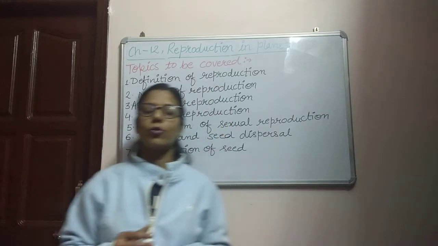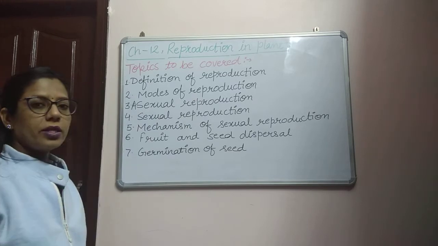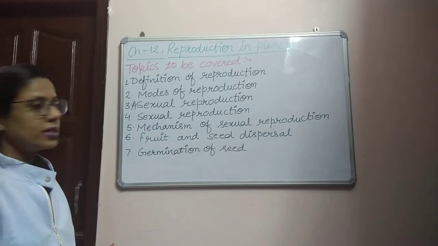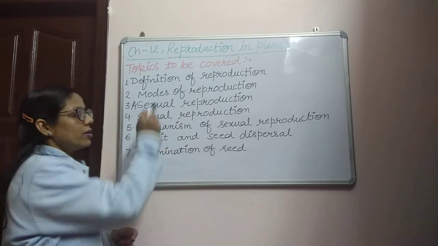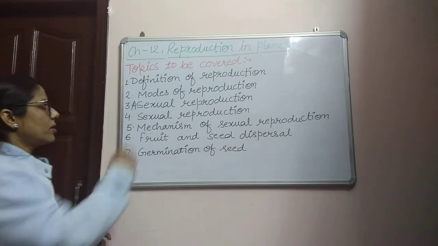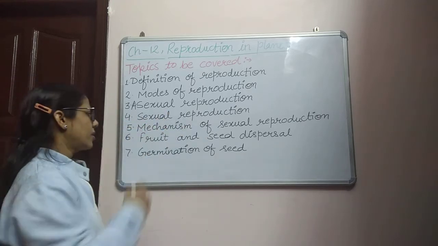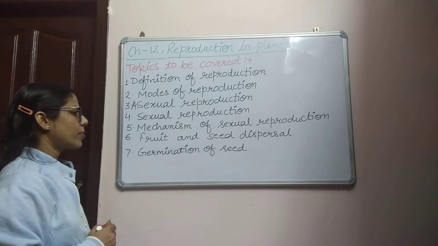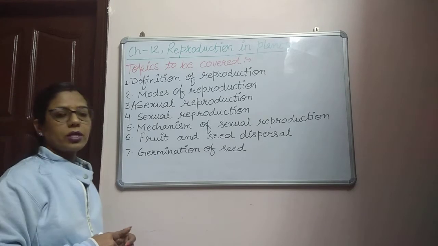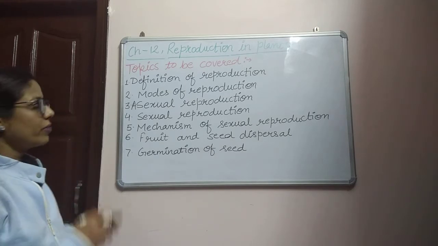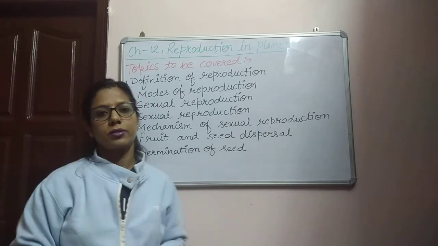Everyone. Today we are going to start a new chapter, that is reproduction in plants. In this chapter we will cover these different topics. First, definition of reproduction, then modes of reproduction, then asexual reproduction, then sexual reproduction. Next is mechanism of sexual reproduction. Sixth is fruit and seed dispersal. Then seventh is germination of seed. So we will cover these different topics and discuss them one by one.